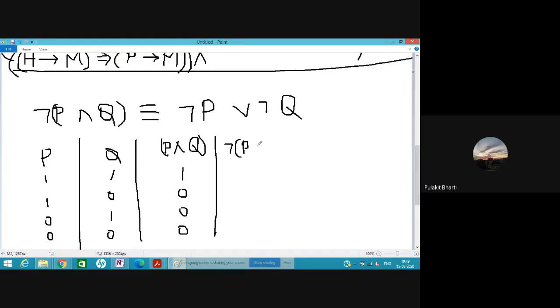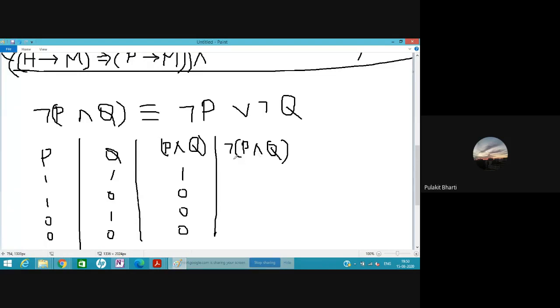So what I'm doing here is, now this was an AND sign. AND means both of them have to be true. Even if one of them is false, then the whole system would be false. So if these two are true, then this should be 1. If any one of them is false or both of them are false, then the answer should be false.